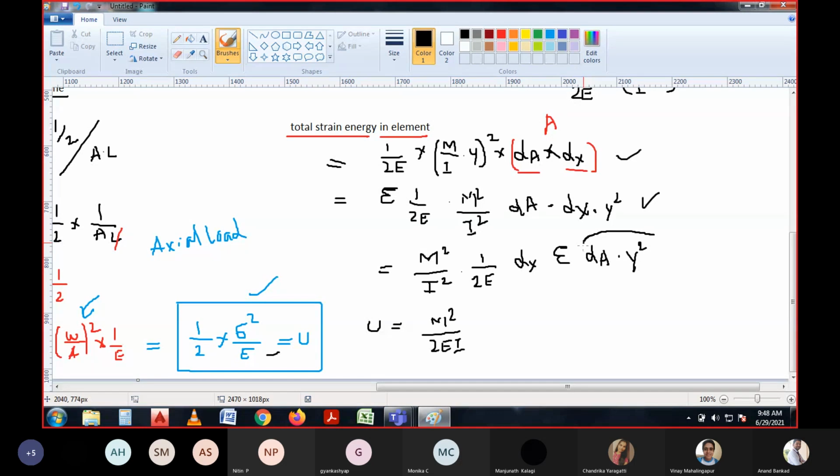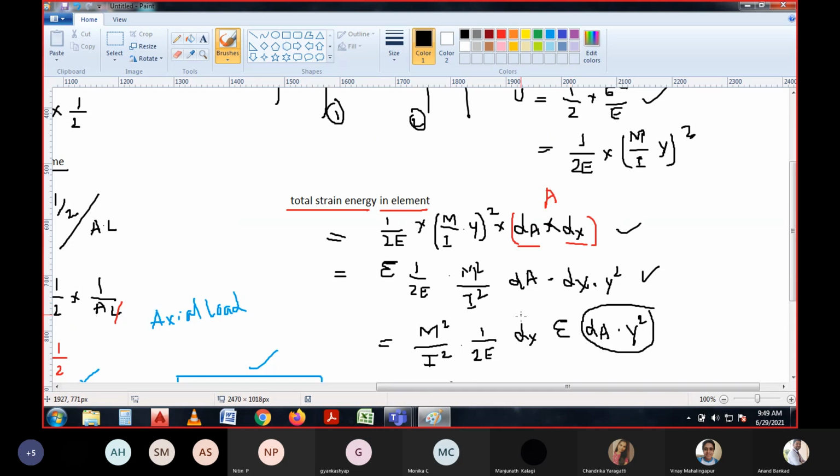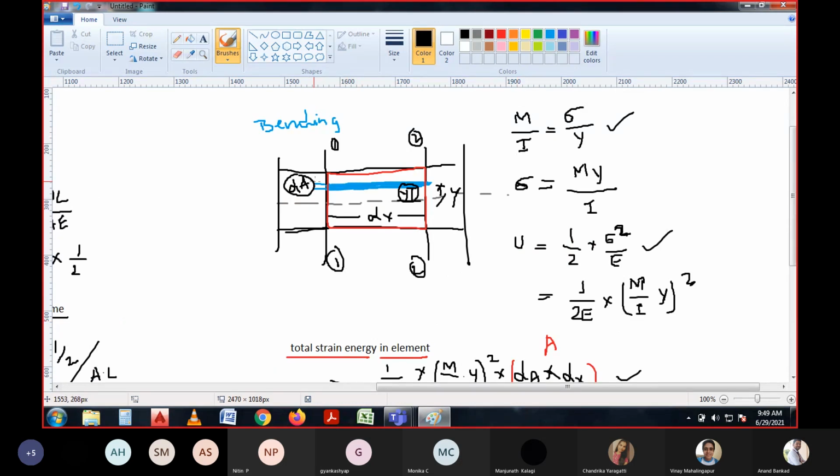If you observe dA into y square, y is the distance of the element from the neutral axis, and dA is the thickness of the element.